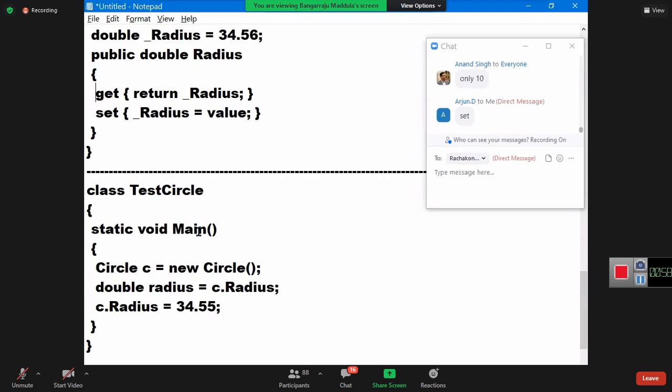Now see, you have more control now. But once I declare public, I don't have any control. Anyone can get, anyone can set. I don't have any control on this. Now I have full control on this. I can give access as per my requirement.